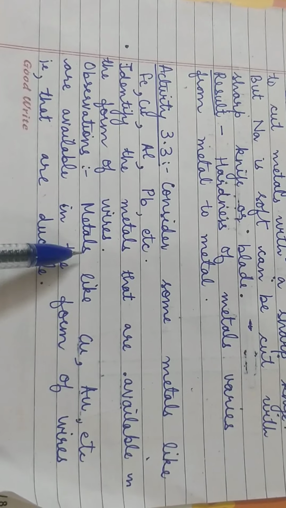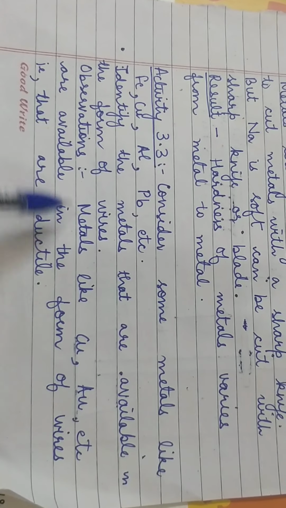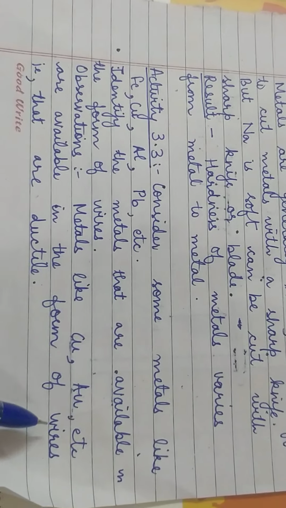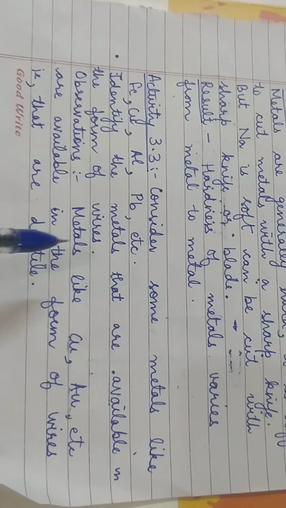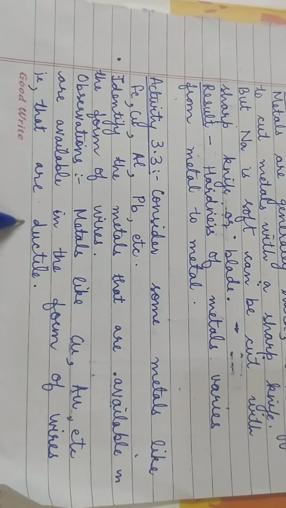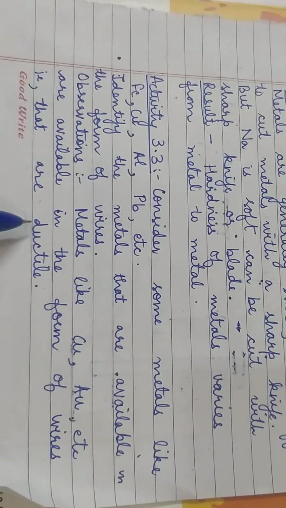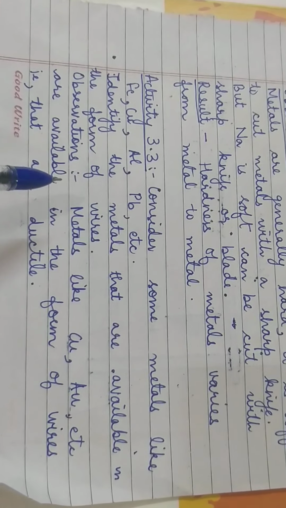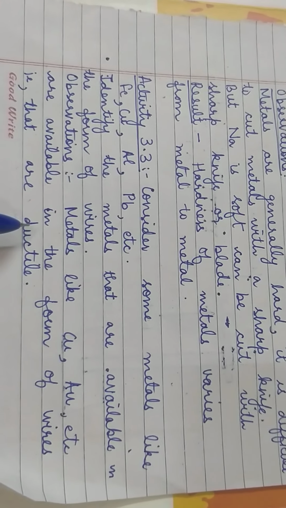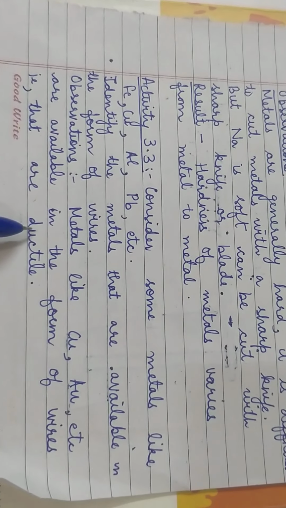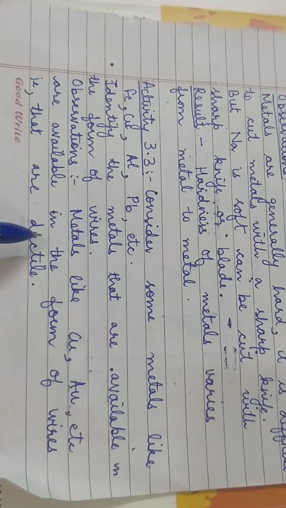So we observe that metals like copper and gold also are available in the form of wires. That is, all metals are ductile. I always tell my students, D for ductile, D for drawn into thin wires. So this is the definition of ductility, that metals can be drawn into thin wires.